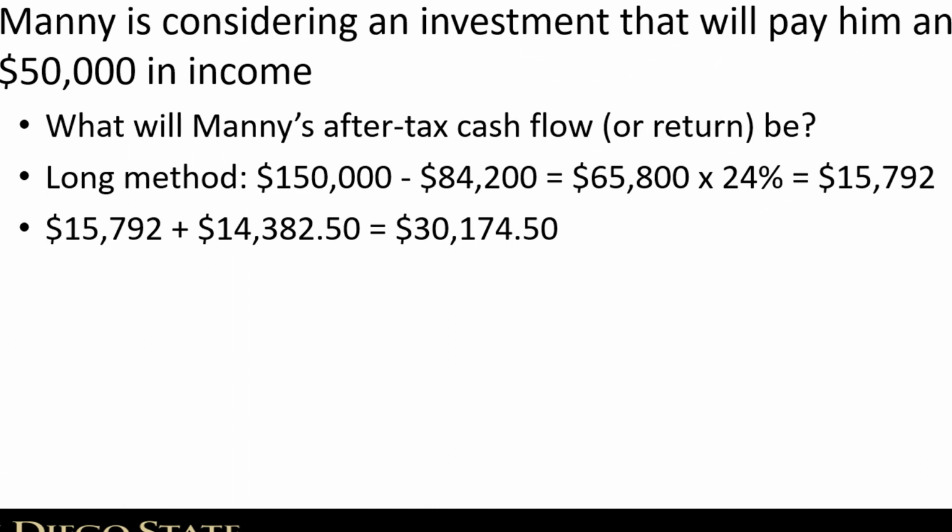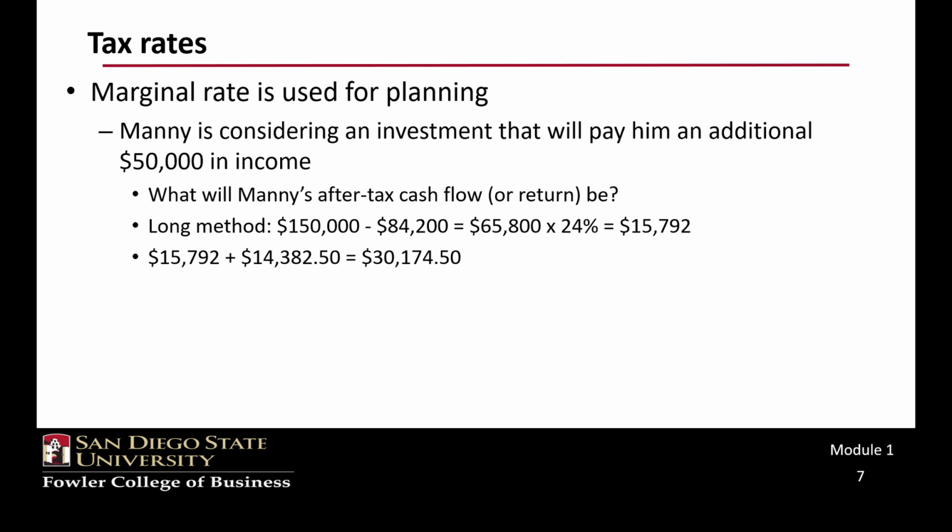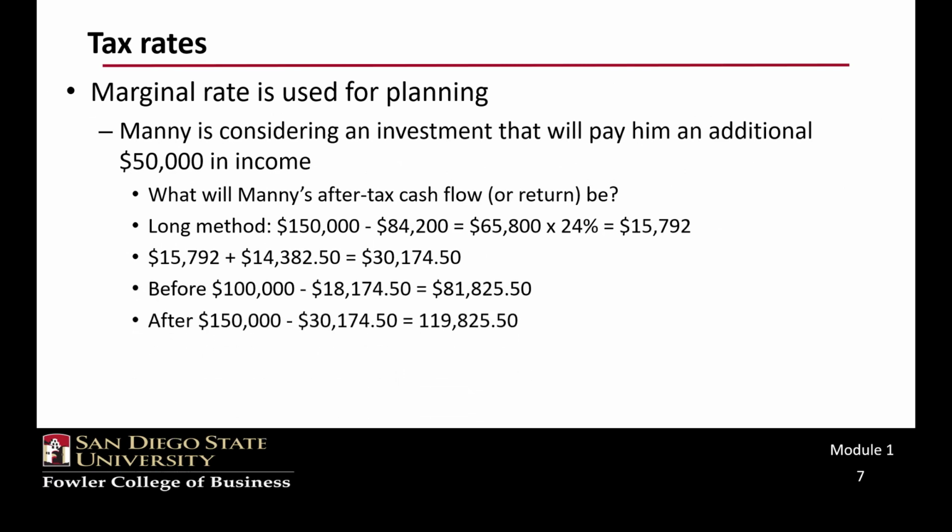We go to the income tax tables and take the excess over $84,200, multiply that result by 24%. Then we add the table amount of $14,382.50 for a total tax of $30,174.50.